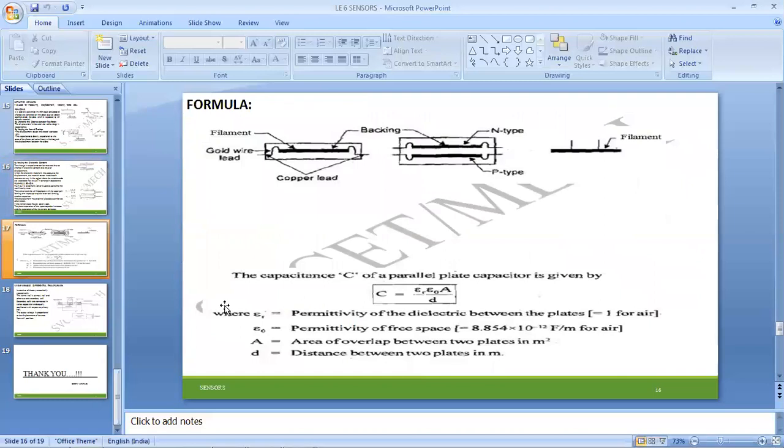And the formula to calculate the capacity is C equal to epsilon r epsilon naught A by D. D is the mean distance between the two different plates, and A is the area of overlap between those two plates. Epsilon r and epsilon naught are the permittivities. Epsilon r is the permittivity of the dielectric between the plates.